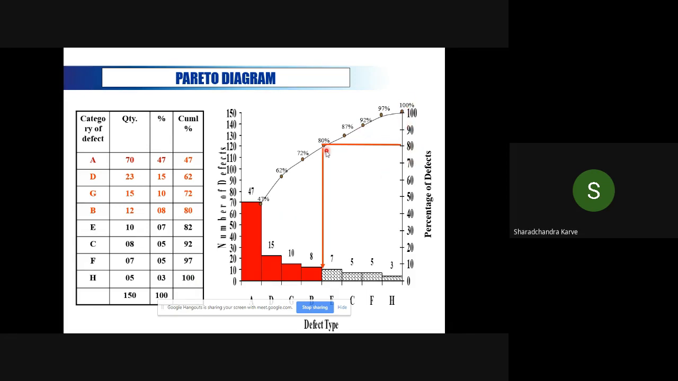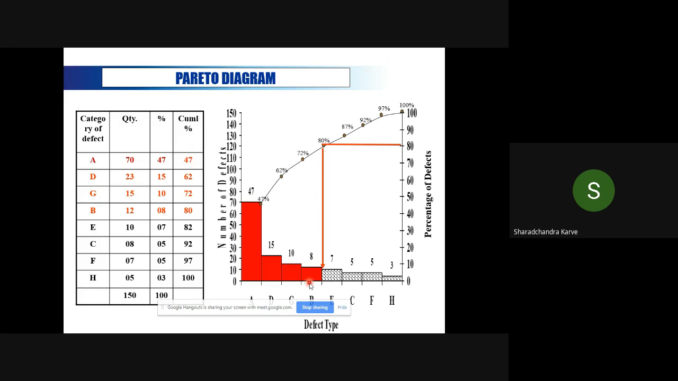Now if you draw a line from 80 down, it is very interesting to understand that four defects are causing 80% of the problem. That was the earlier statement: 80% of the effects are due to 20% of the causes. That is the exact percentage. If you look at it here, it is 50%. If I have more reasons here, then probably it will come to only 20% of the reasons.